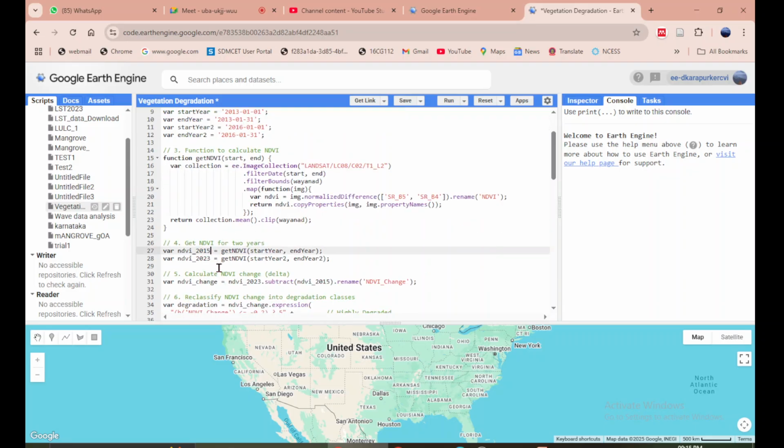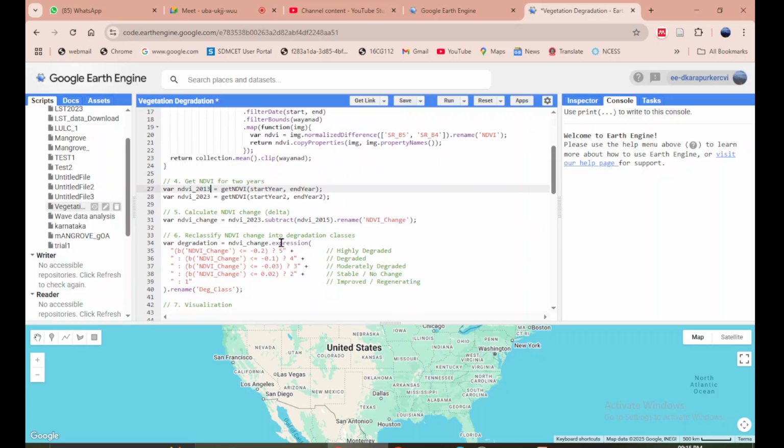So we will have to change this. So NDVI 2013 to NDVI 2016. So that's all that I'm changing.